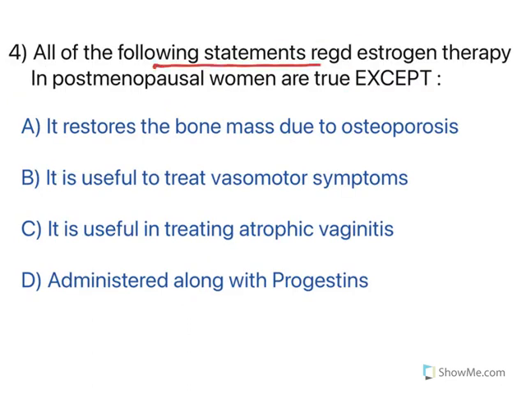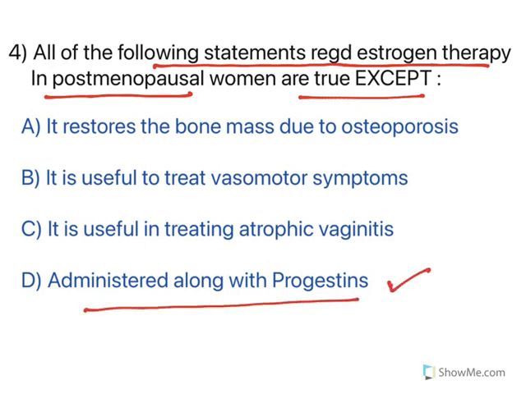Now, all of the following statements regarding estrogen therapy in post-menopausal women are true except. Now, we need to understand the options and then move ahead. So let us come to the final one. Administered along with progestin. True. Most of the estrogens are given along with progestins. See, this is an except question again. That means all 3 are correct except one.